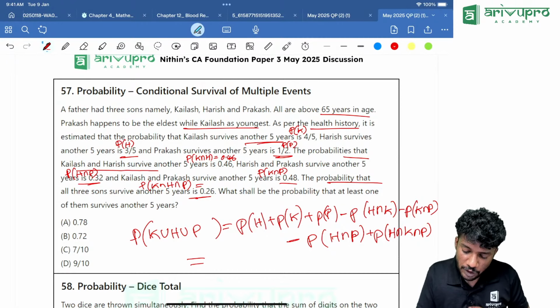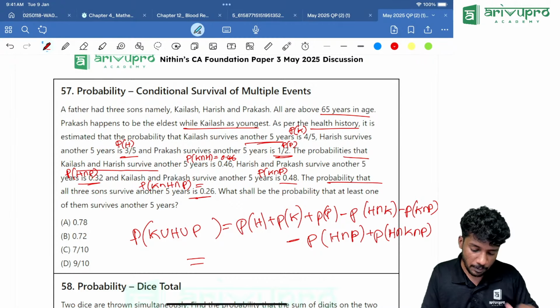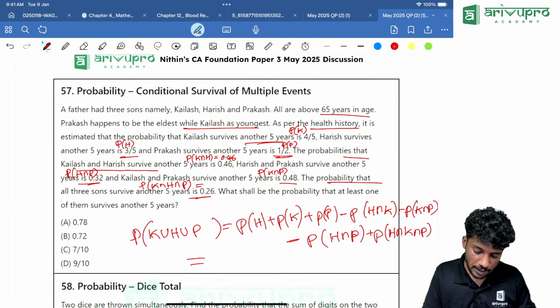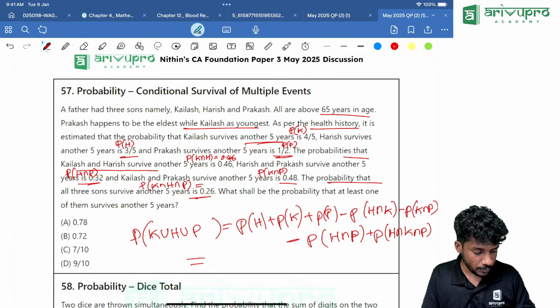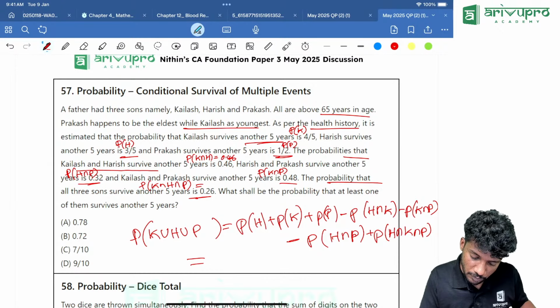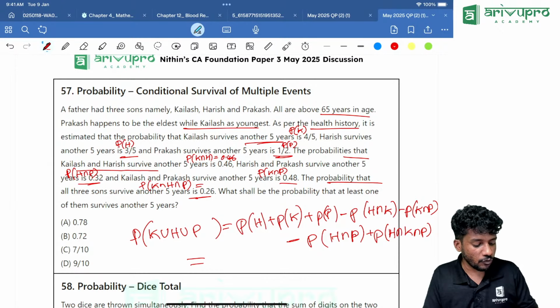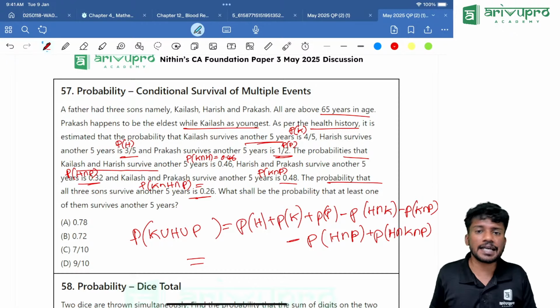Then we go to the intersection values. Intersection values are 0.46, click M minus. Then 0.32, click M minus. Then 0.26, click M minus. Finally we need to add, sorry, not M minus, that is M plus. Then what else was there? 0.48, we missed 0.48, click M minus. Then finally we need to add that 0.26 also, which you click as M plus.